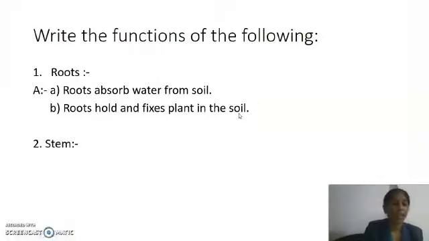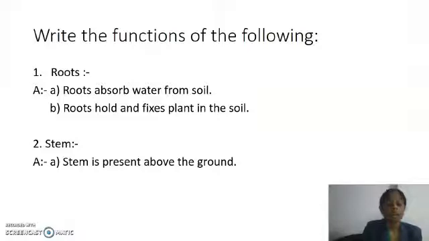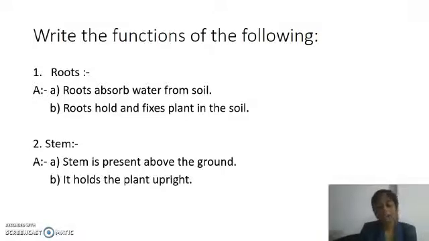Stem. A stem is present above the ground. It holds the plant upright. Or you can write, stem carries food and water to the parts of the plant. Okay. You can write, stem is present above the ground. It holds the plant upright and it carries the food and water to the parts of the plant.